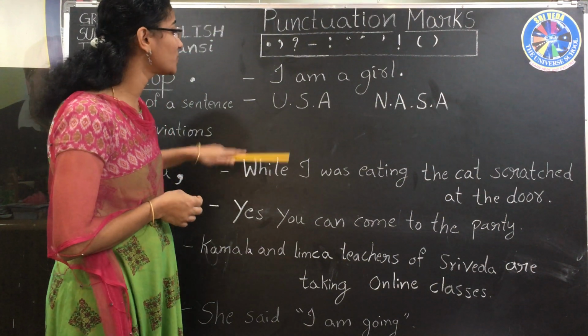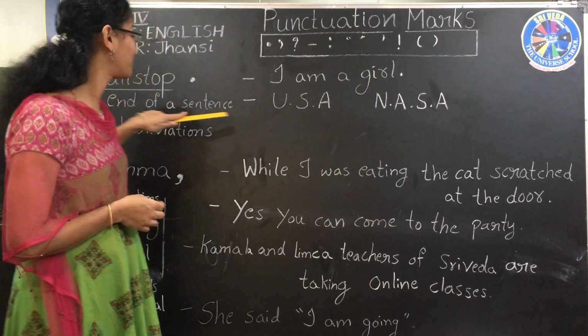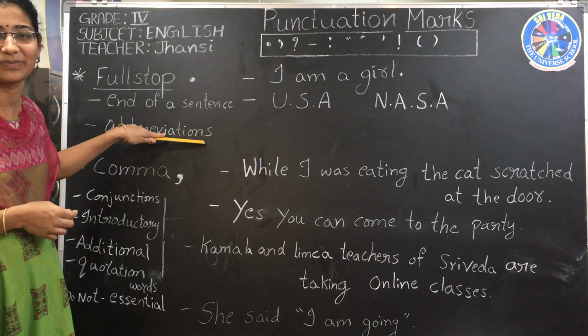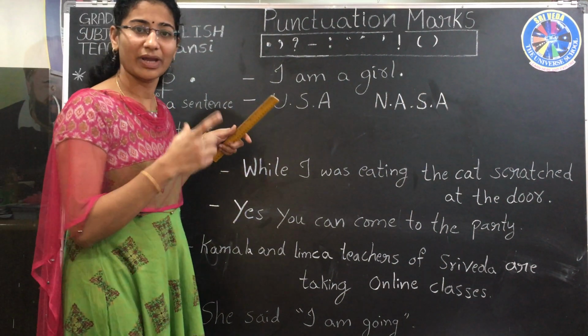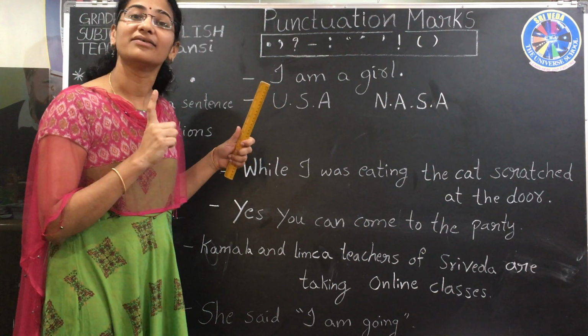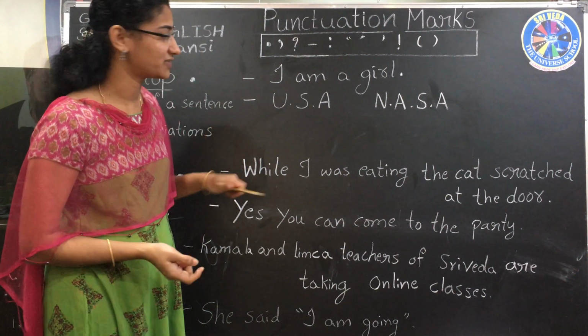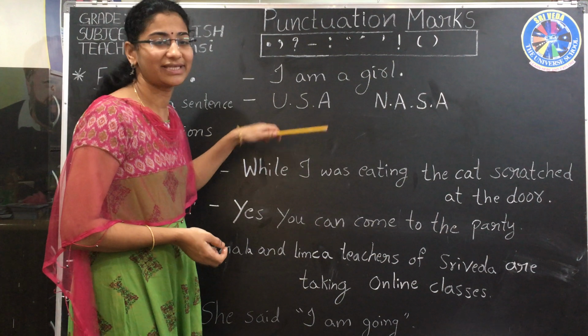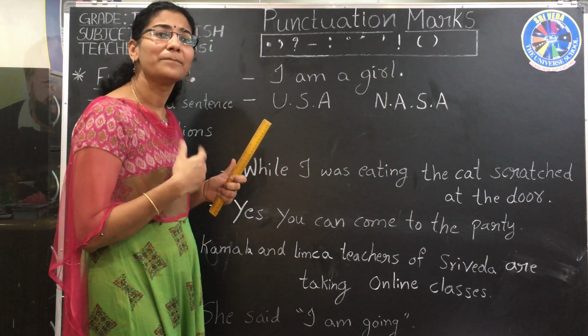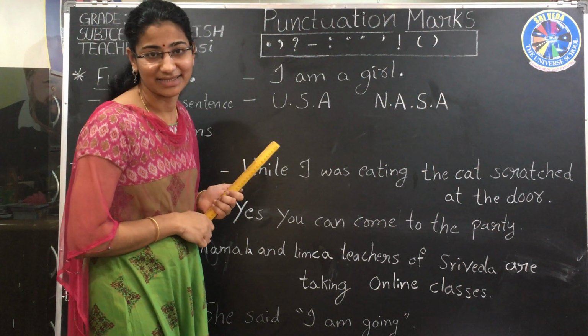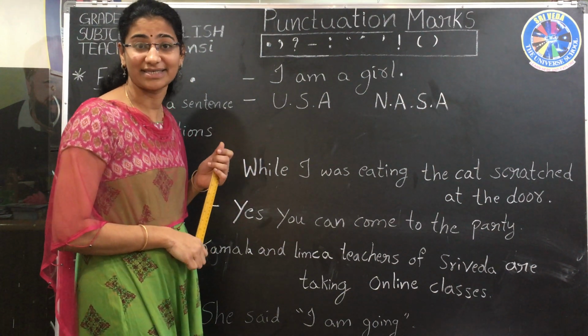The next way we'll use it is for abbreviations. What is an abbreviation? It is a shortened form of a word. Those are called abbreviations. For example, here I have taken USA, United States of America, PA, personal assistant, TS or TC.